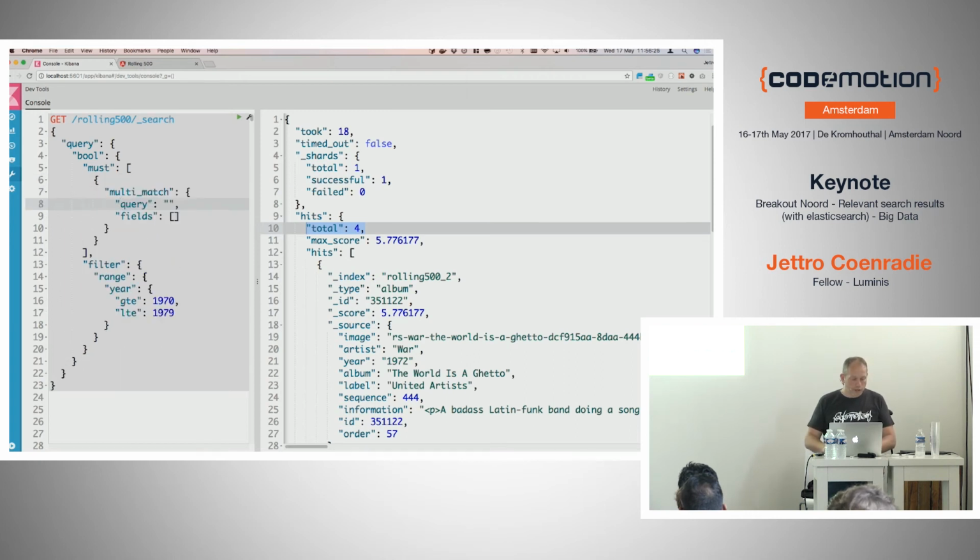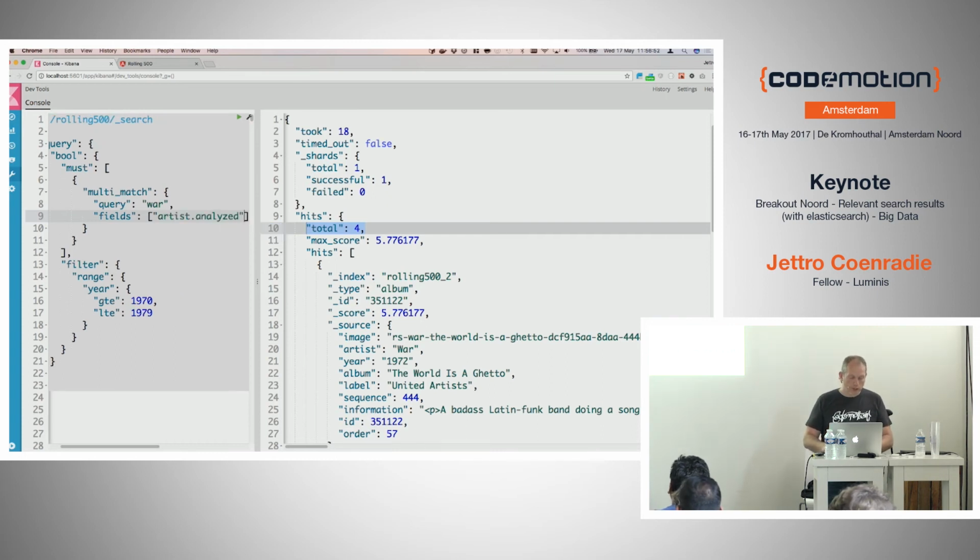Then there is another query, which we call the multi-match. And now we can look up, for instance, the artist. As you can see, there's code completion here. It now shows 3 fields. It shows the artist field, the artist analyzed, and the artist grant. So this is a multi-field. The analyzed we already saw. The grant is something that we will use later on. But I want to search on it, not filter.